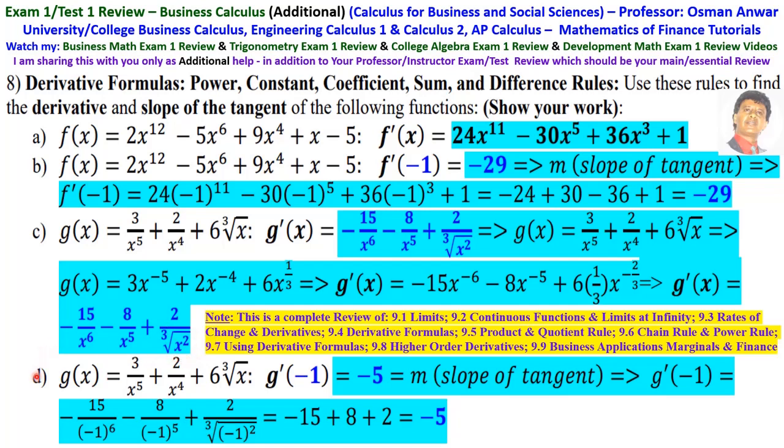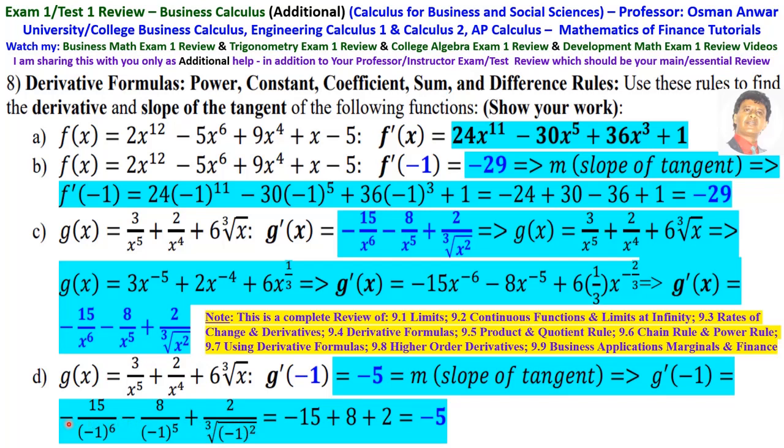Then evaluate this at minus 1. Then g prime at minus 1 is the slope of the tangent, and that is minus 15 over minus 1 to the 6 minus 8 over minus 1 to the 5th plus 2 over cubic root of minus 1 squared.